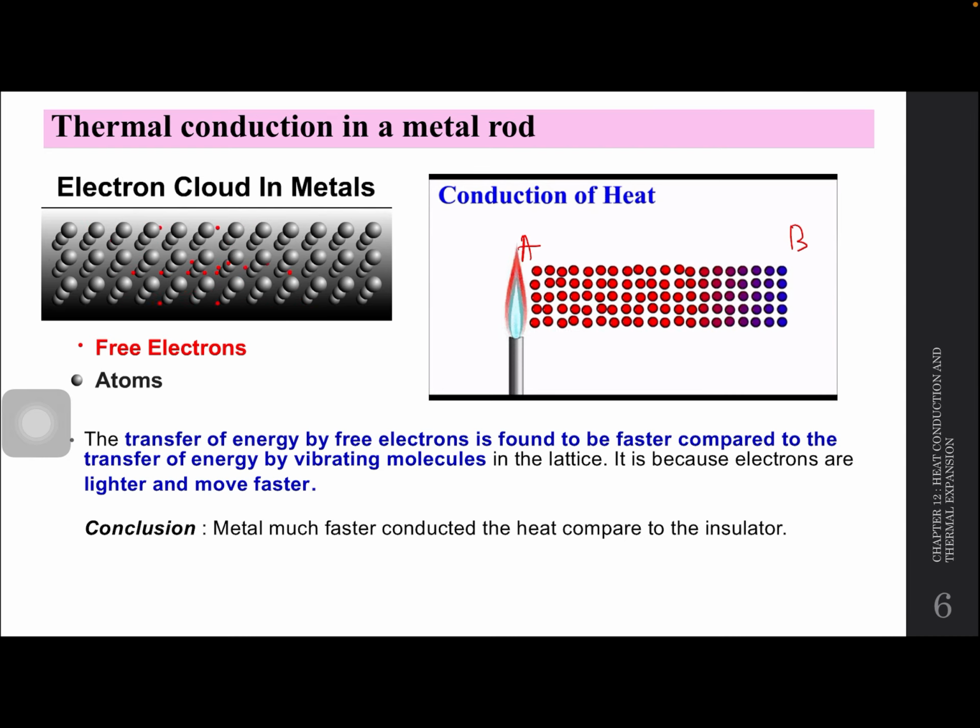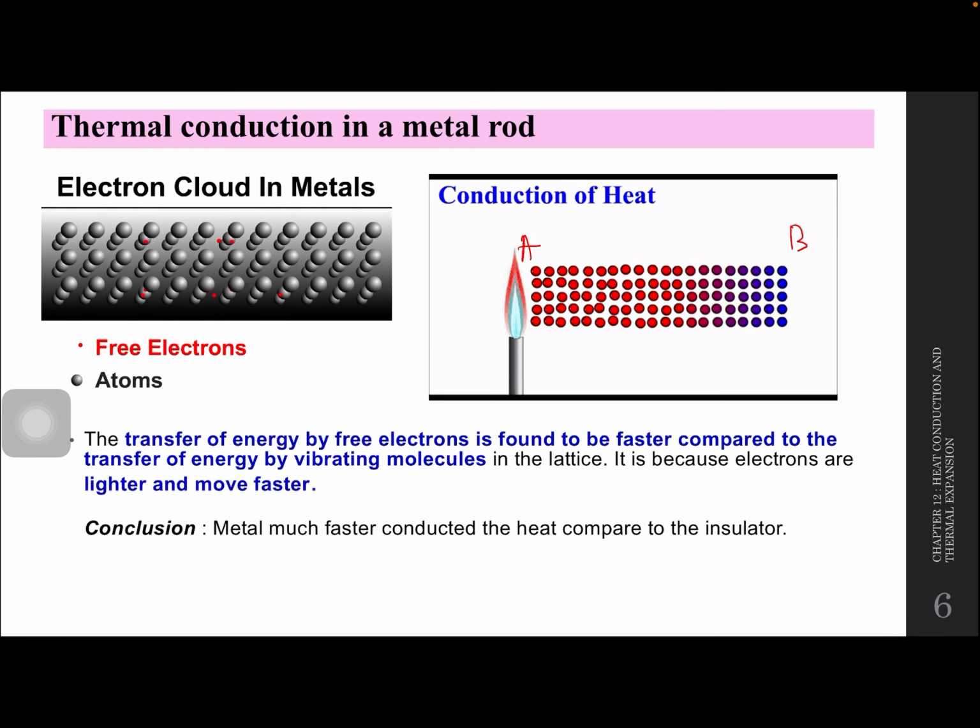So kalau baca kat sini panjang lah. Okay. So electron is lighter and move faster in comparison to kalau molekul biasa tu dia vibrate. Okay, awak tahu kan solid vibrate kan? Semua pandai kimia, form 4 dah belajar first kimia. Belajar yang kalau dalam solid state, particles akan vibrate. Okay, sekejap. So itu kita masuk next.